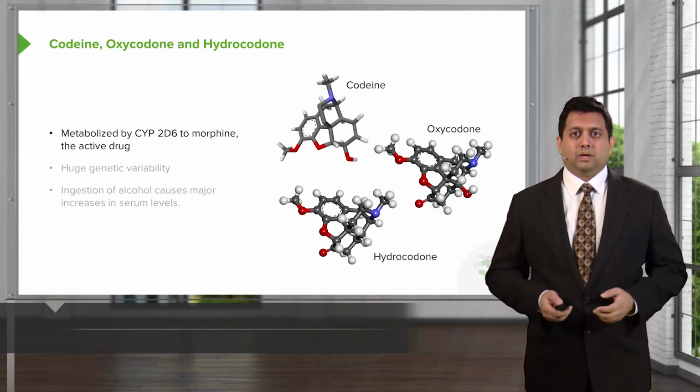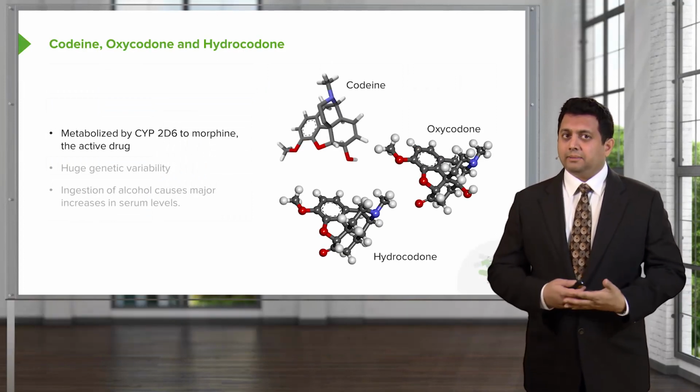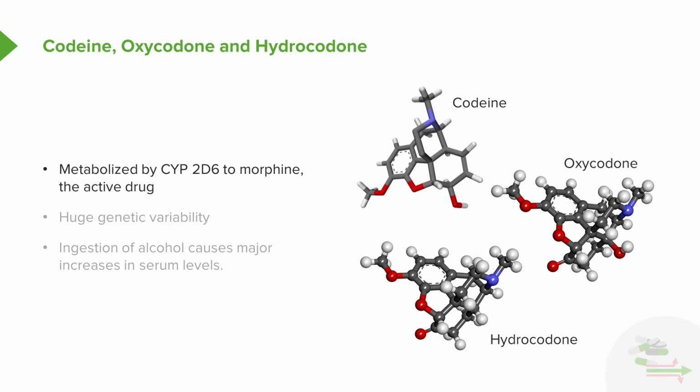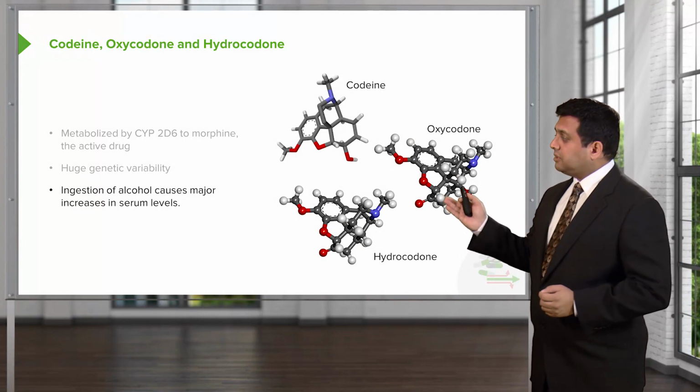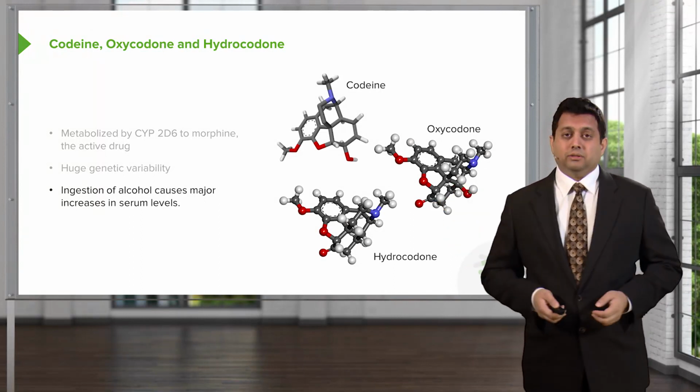These are the most prescribed opioids out there. They are metabolized by cytochrome 2D6 to morphine, which is the active component or active drug. It's actually not quite exactly morphine, but close enough for this lecture. There is a huge genetic variability with respect to how we metabolize cytochrome. And if you go back to your pharmacokinetic lecture, you will see that there's many genes that can encode for the metabolism of this. And so different people will have different ways of metabolizing this drug. Ingestion of alcohol causes major increases in serum levels. So when you prescribe patients codeine, we want to get them to abstain from alcohol.